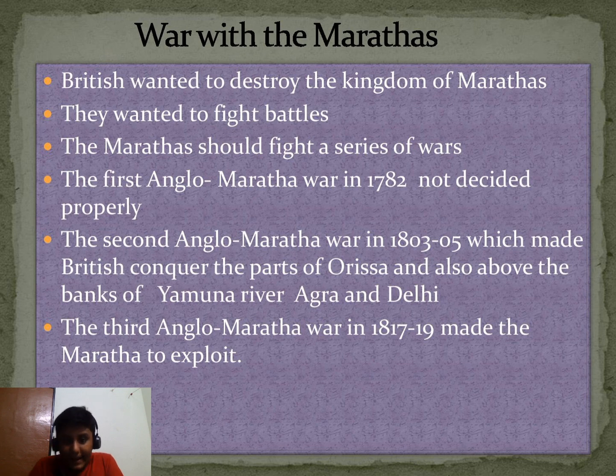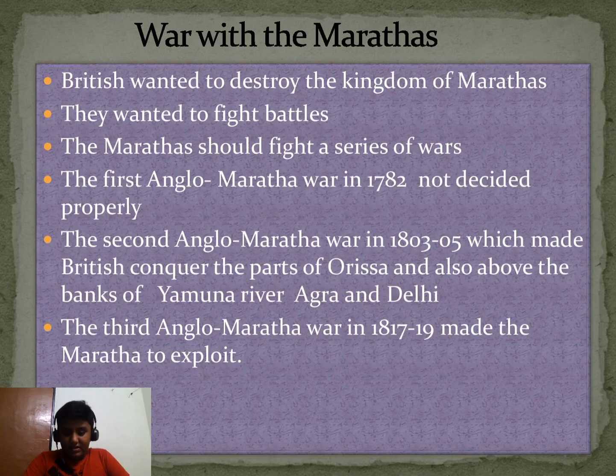The first Anglo-Maratha war was in 1782. The result was not decided properly because both were fighting equally. So the second Anglo-Maratha war was in 1803 to 1805, which made the British conquer parts of Orissa, present-day Odisha, and also the banks of the Yamuna, Agra and Delhi. The third Anglo-Maratha war, in 1817 to 1819, completely defeated the Marathas. How could the British do this cunning thing to our country?